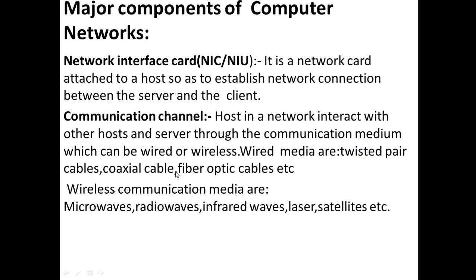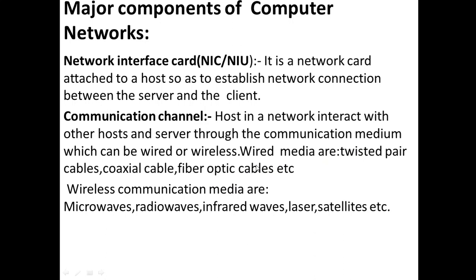Twisted pair cable is the cheaper one, but the transmission of data is very slow in twisted pair, whereas fiber optic cables are very fast in communication, though not cheap.